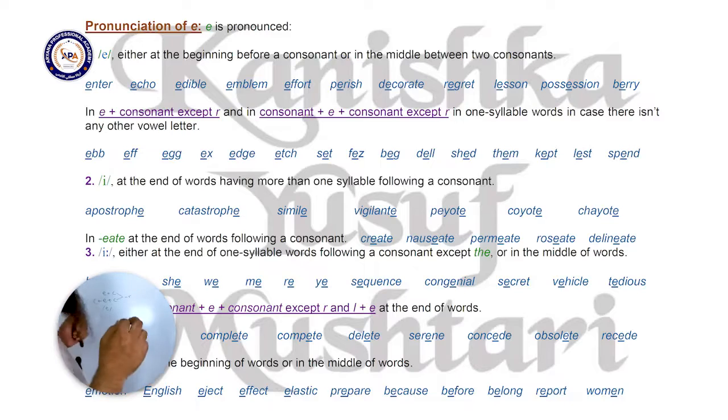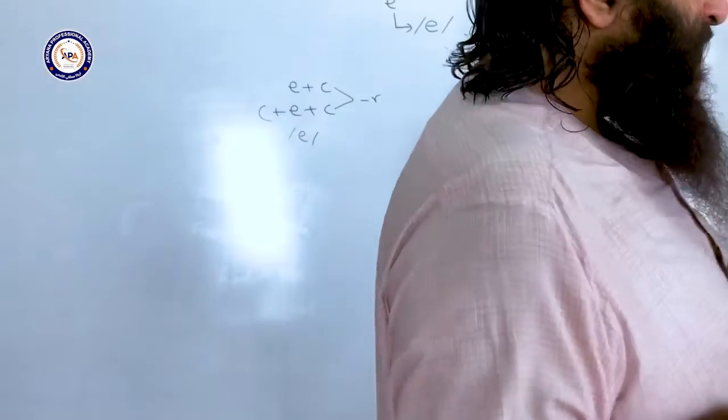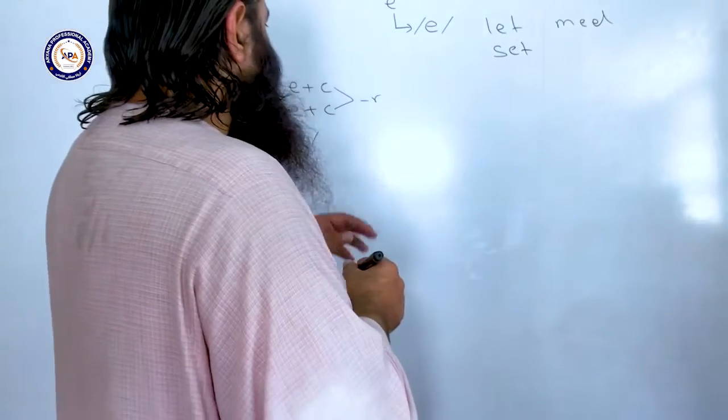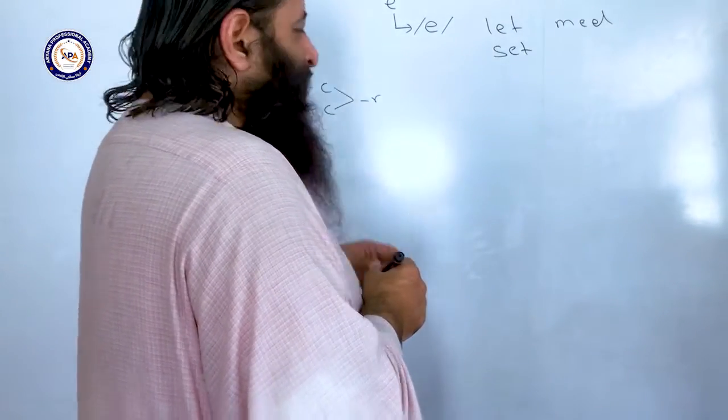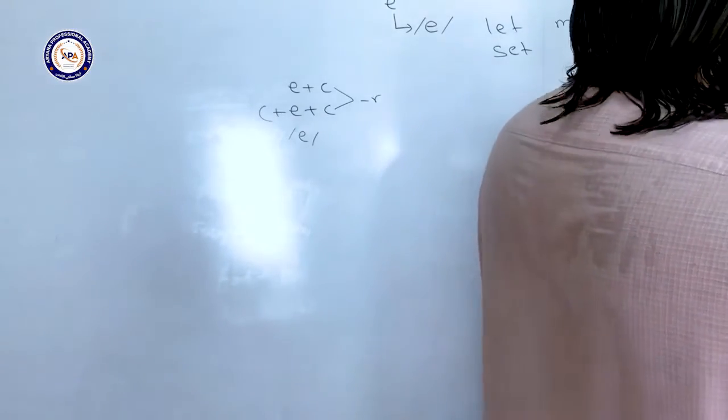Examples for beginning, one syllable, like egg, edge, and in the middle like set, fez, beg, del, shed, them, kept, less, and spent. So in one syllable words, E always gives this sound, but the following consonant should not be R, and we do not have any other vowel letter in the word.